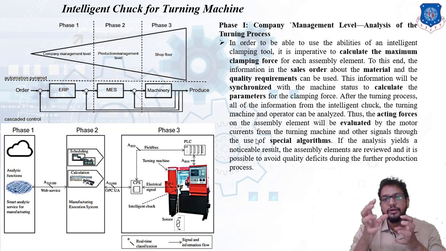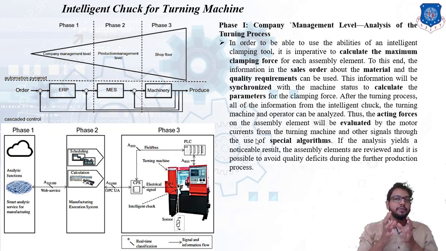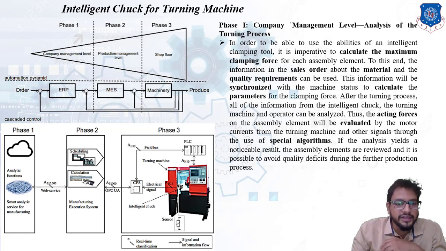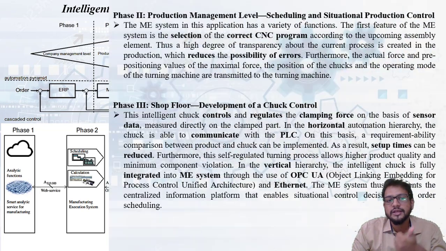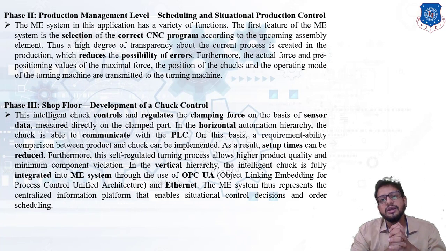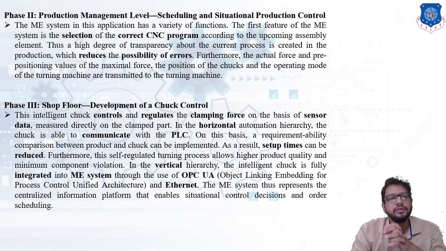Remember, in phase 1 all the data is stored in an ERP and in a cloud system, so that it can be easily retrieved whenever it is required. Now in phase 2, scheduling and calculations are done, that is the production management level, MES. So phase 2 is the production management level, also called scheduling and situational production control. Now MES, that is manufacturing execution system, has a variety of functions.